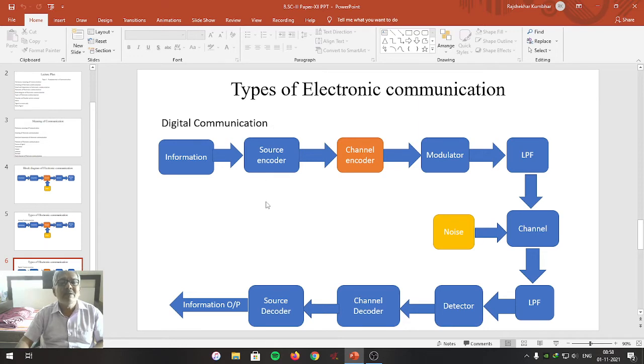Student friends, the block diagram of a digital communication system is represented here. This is the block diagram of a digital communication system, which is slightly different from that of the analog communication. The block diagram of the digital communication system consists of, obviously, the source of information from where the information is present or is to be extracted, and the source encoder that converts information into binary code.